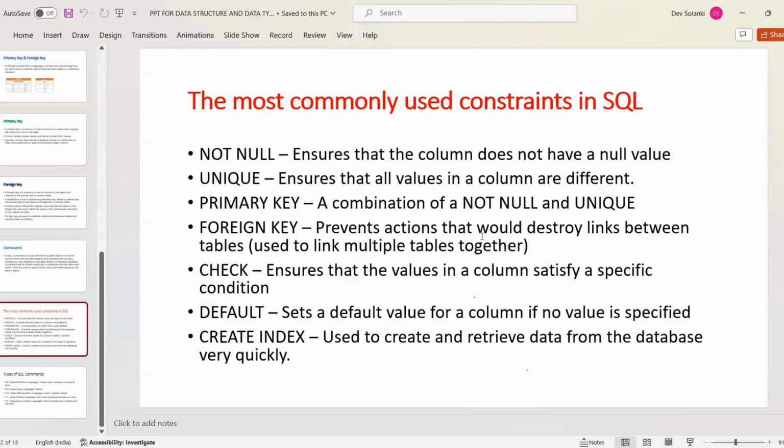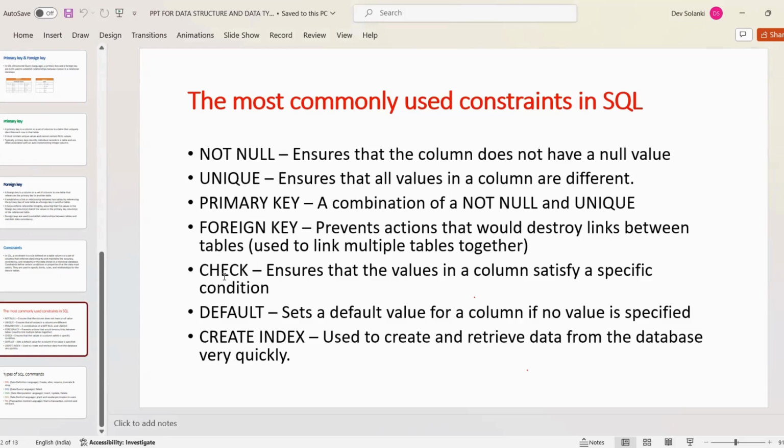Next is foreign key. Foreign key prevents actions that will destroy links between tables. It is used to link multiple tables together. With the help of foreign key, we can link two or more tables. We have already seen the database diagram where we have a customer ID in two or three tables so that we can fetch our data, and it will help us reduce our mistakes.